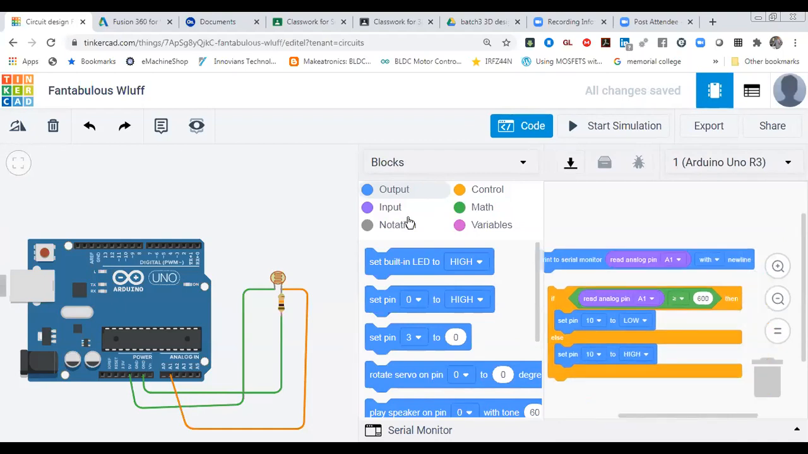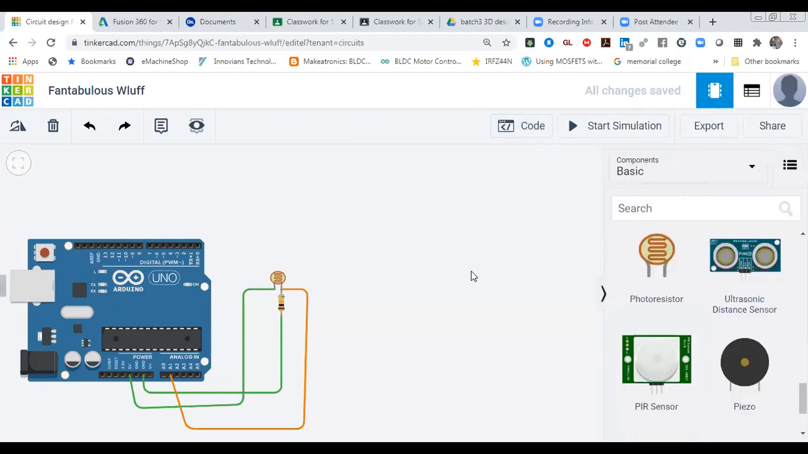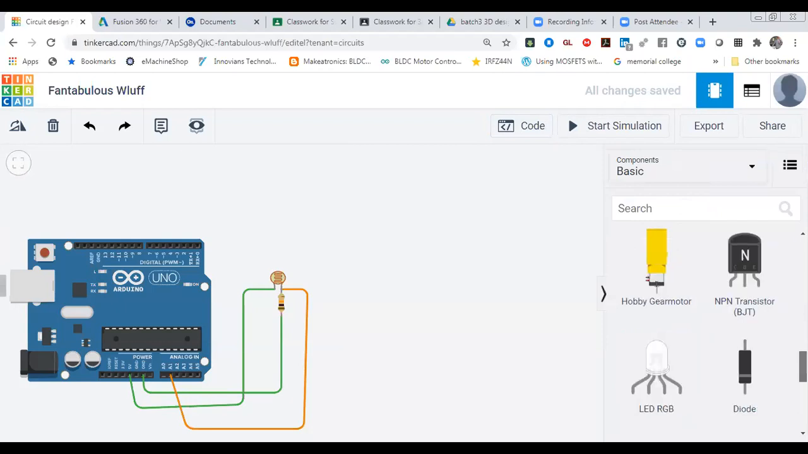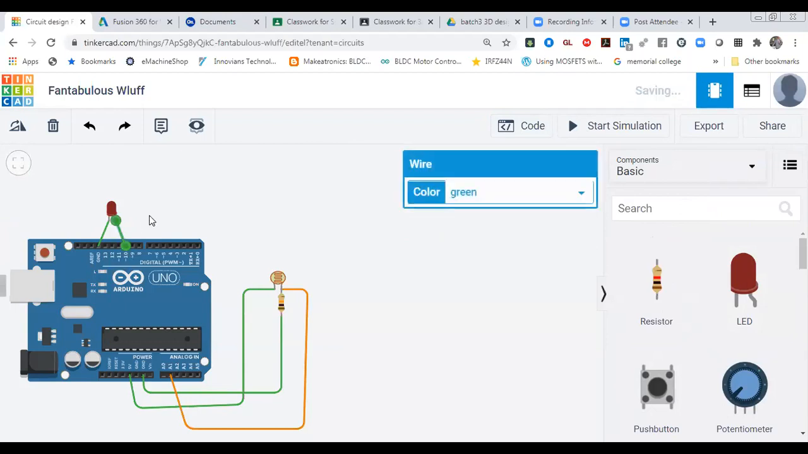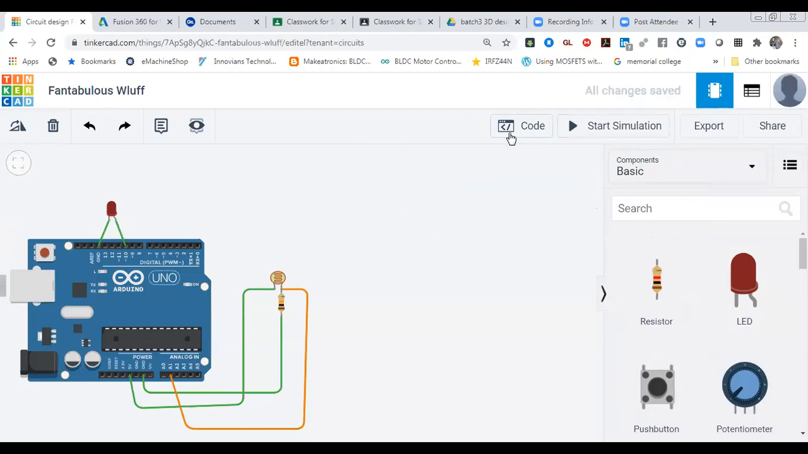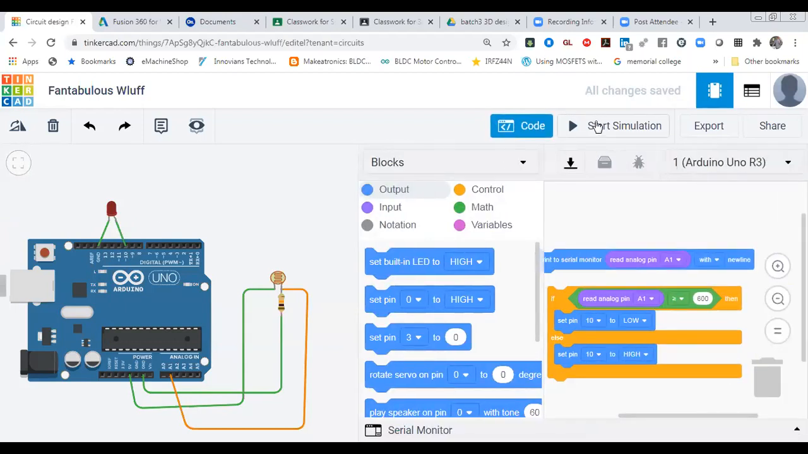Now let's check it. We have to connect one LED at pin number 10. So connect it. Now you can start the simulation and check what is happening. You are printing that value on the serial monitor also for checking it.